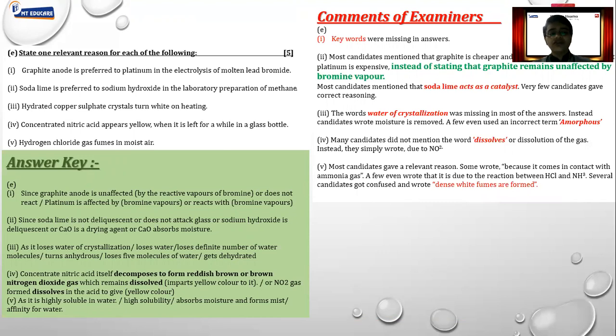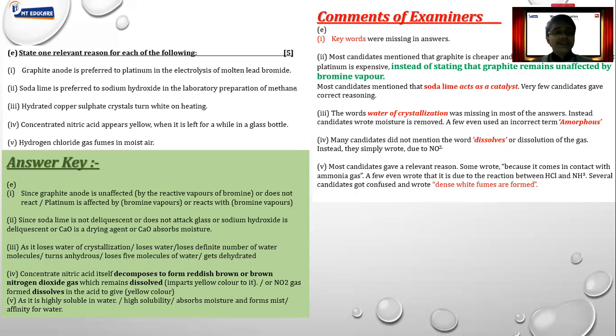The correct answer for this is: platinum, of course, is expensive, but graphite remains unaffected by the vapors of bromine, whereas platinum may get affected because of bromine vapor. So use the correct chemical words instead of normal, layman language. Like saying it is cheaper, that is why we are using graphite, and it is expensive, so we are not using it. That is not the correct answer.